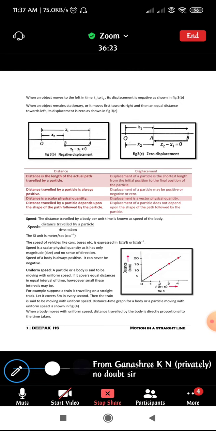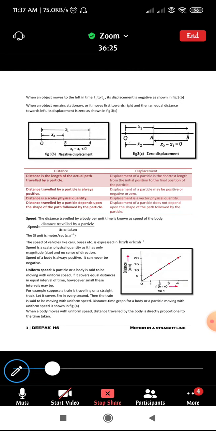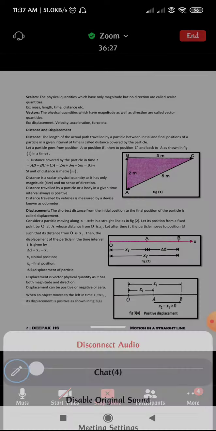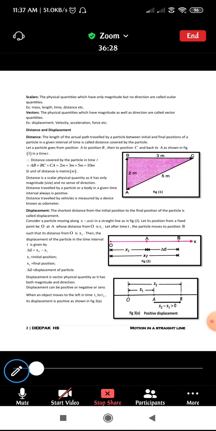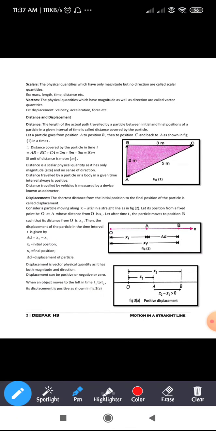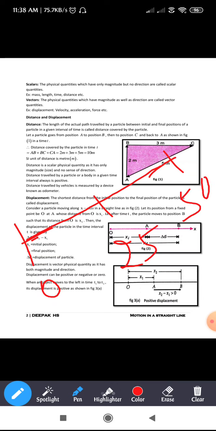Okay, fine. In case anyone has a doubt regarding positive displacement and negative displacement, let me make it very simple. If you consider this as a scale, this will be the 0. Let us consider this as 25 centimeter and this as 50 centimeter. Let us say the object is moving towards the right, and 0 is your initial position.